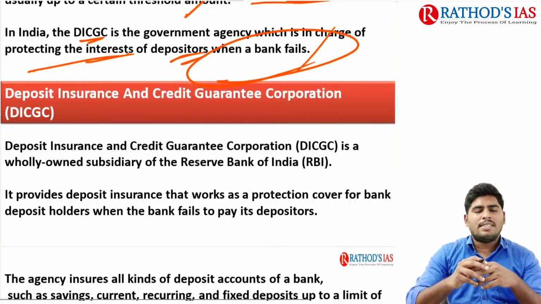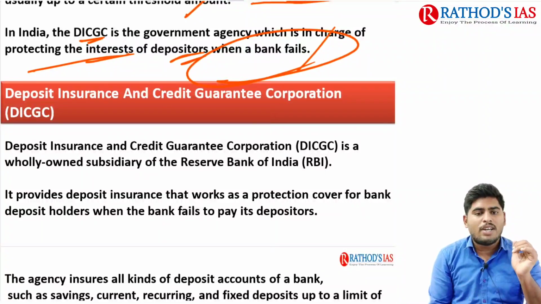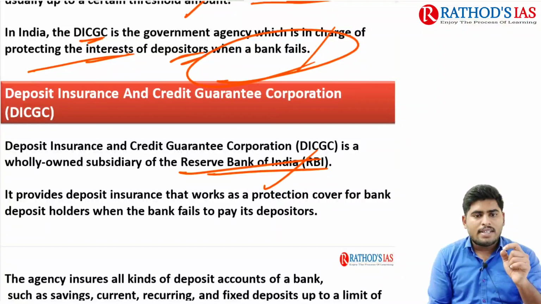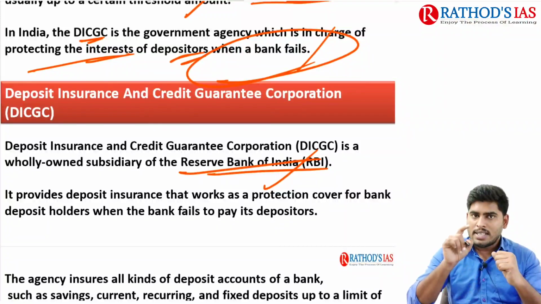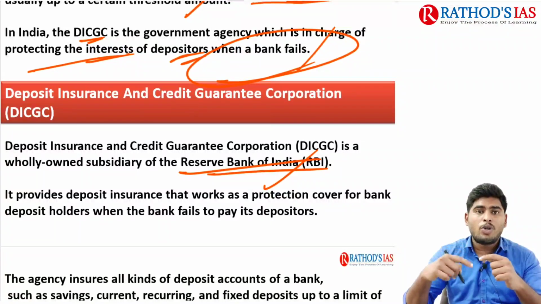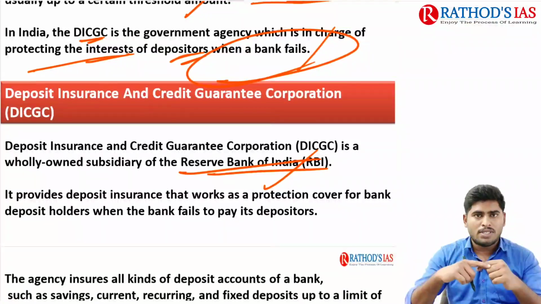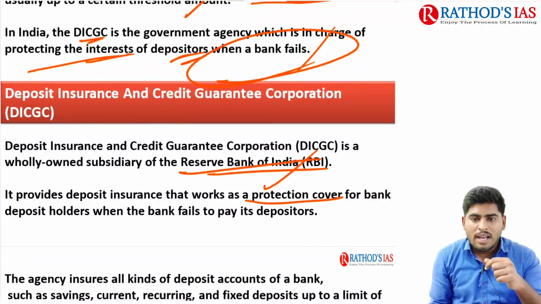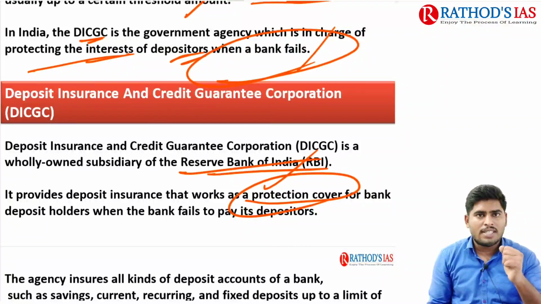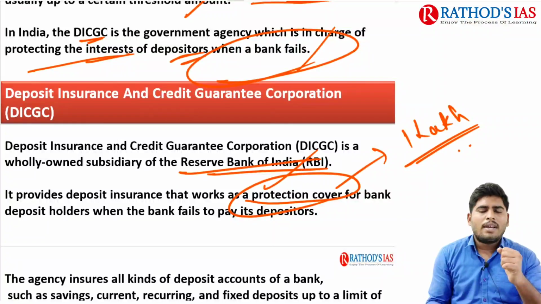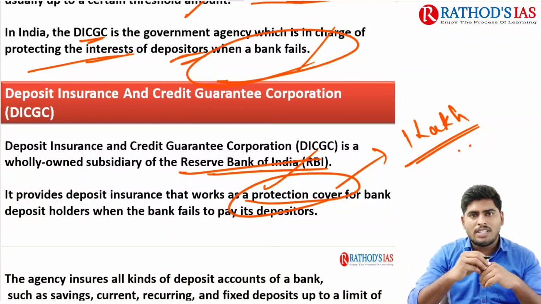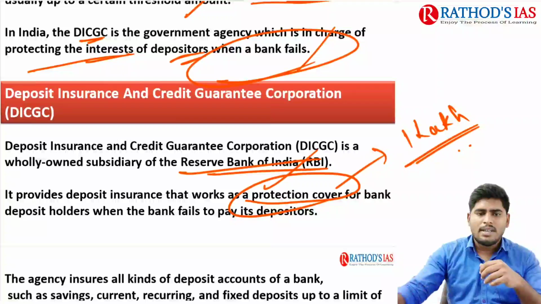See, this DICGC is a wholly owned subsidiary organization of the Reserve Bank of India. Most importantly, it provides deposit insurance that works as a protection cover for bank deposit holders, provided only when such a bank is unable to pay its depositors, and that protection cover has a threshold limit. Initially it was 1 lakh, but due to recent developments it was increased to 5 lakhs. We'll be discussing that later.